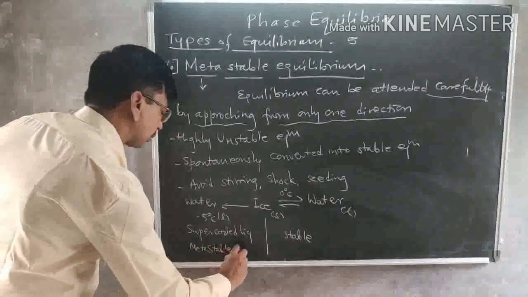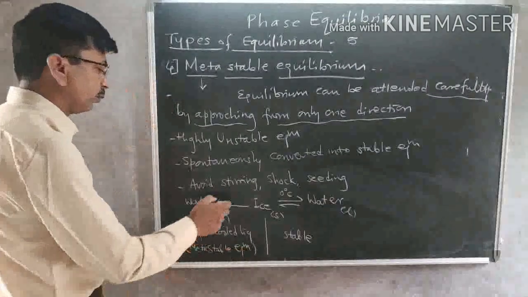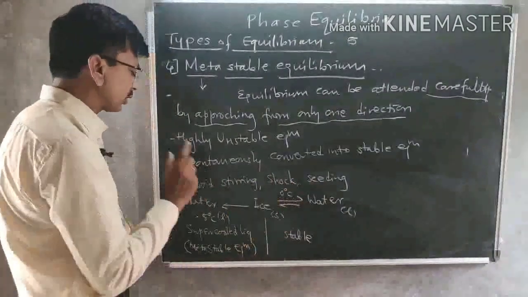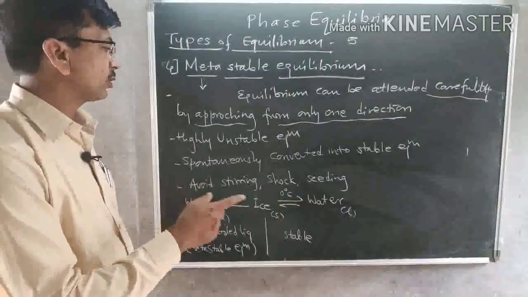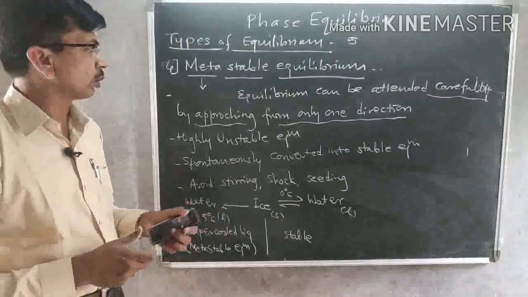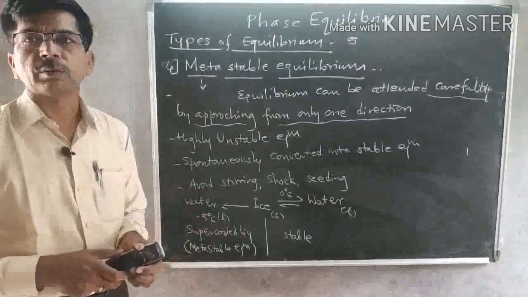So remember, this is metastable equilibrium: if you stir slightly, the equilibrium gets disturbed. So if equilibrium is attained and you stir slightly, it will get disturbed, and spontaneously the equilibrium shifts from one to the other. So this is about the metastable equilibrium.